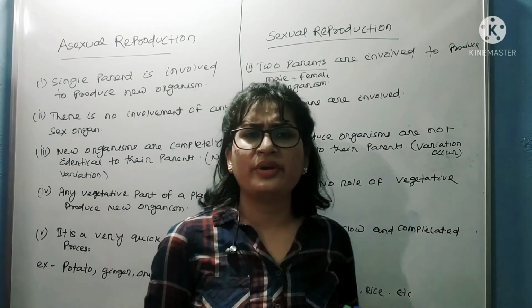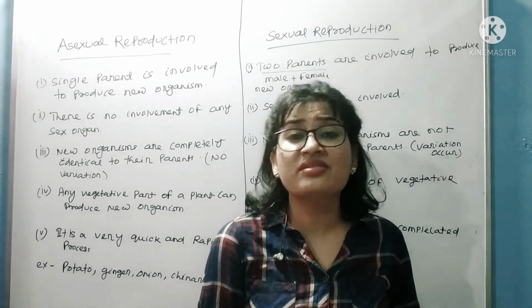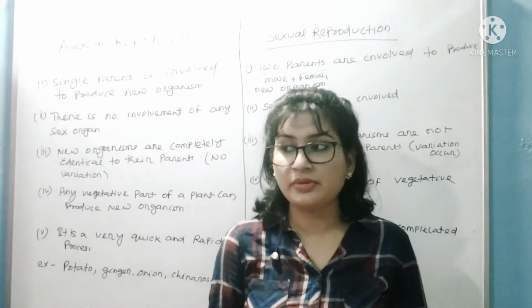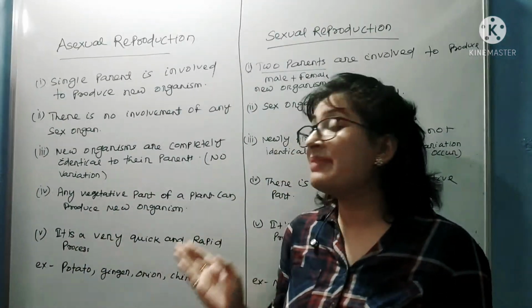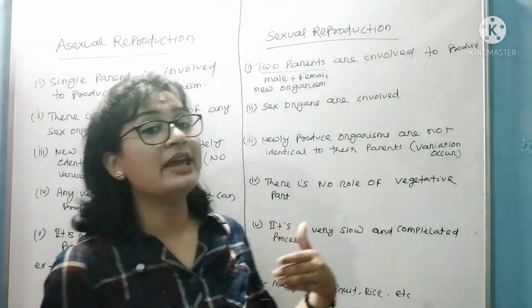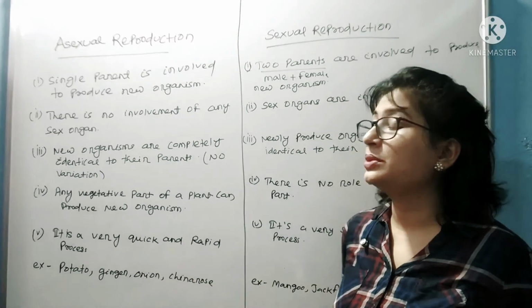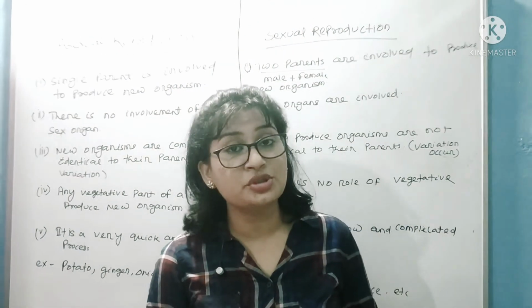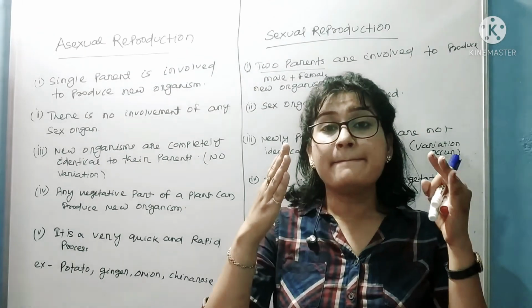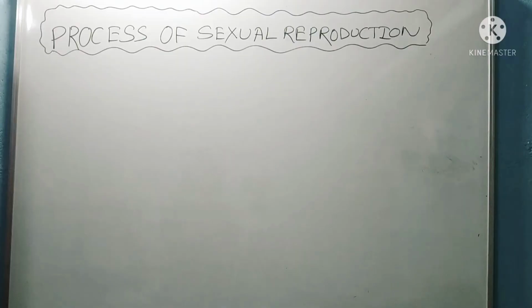So a plant can produce a new organism by following both sexual and asexual reproduction. But these plants mainly follow asexual reproduction and these plants mainly follow sexual reproduction. So that was the basic difference between asexual and sexual reproduction. Now we can see the process of sexual reproduction. Okay.